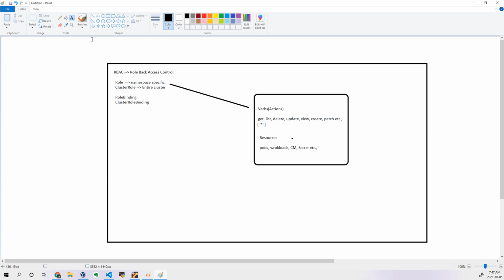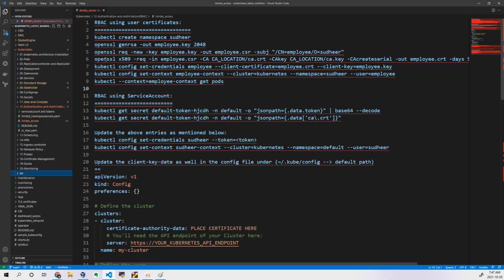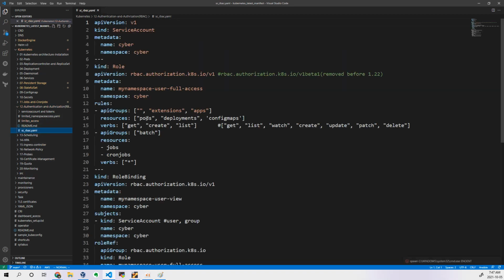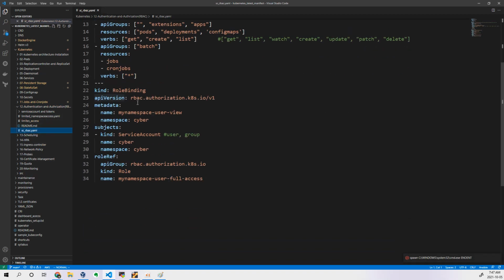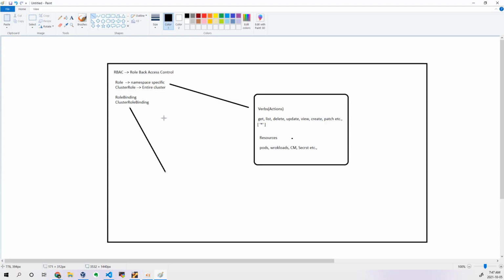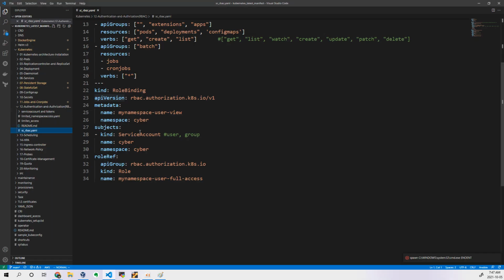Role binding is something where you will assign. Let me show one example. You can see this role binding. This is where you will specify the subject, meaning you will define to whom we need to apply this.